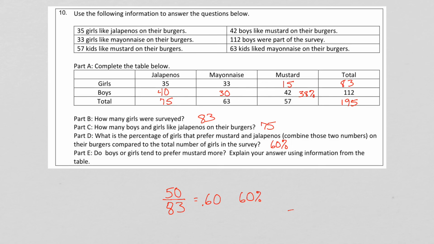And now if we do it for the girls, 15 out of 83, we get 18% for our relative frequency. So we can say with more certainty that boys prefer mustard. So we can say the answer is boys.